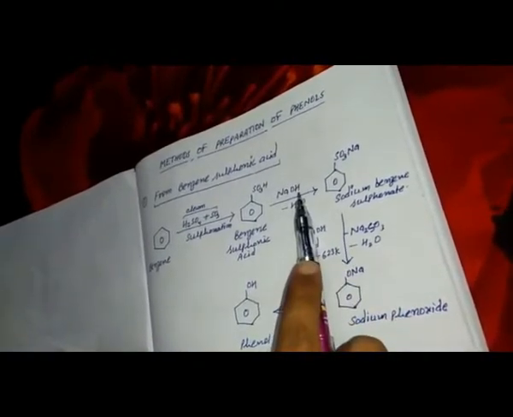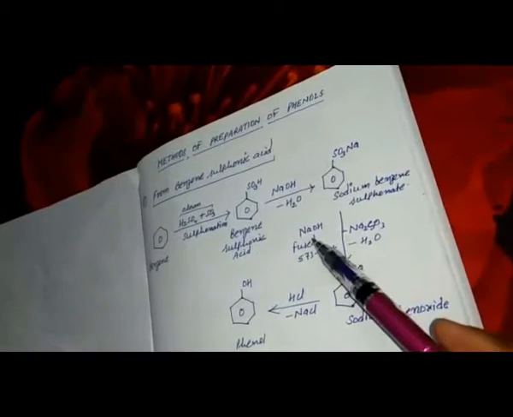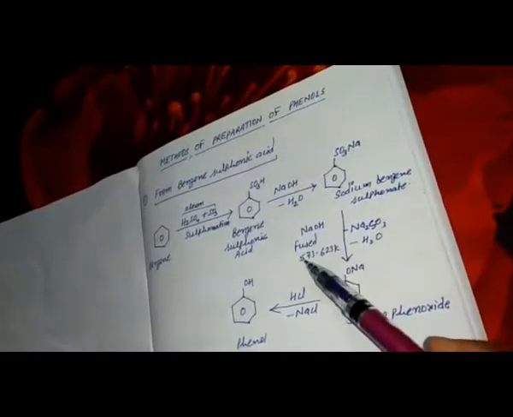This benzene sulfonic acid reacted with NaOH. When benzene sulfonic acid reacted with NaOH, then H and OH react to each other, release H2O, and sodium will be attached here. That means we are getting sodium benzene sulfonate. This sodium benzene sulfonate is fused with NaOH at 573 to 623 Kelvin.